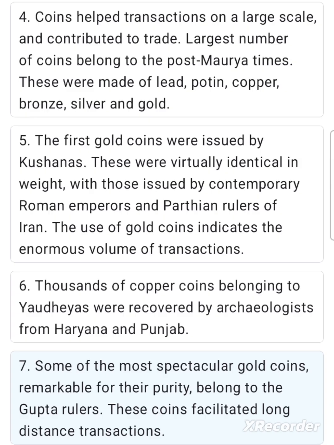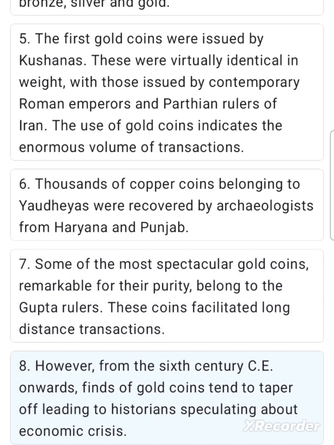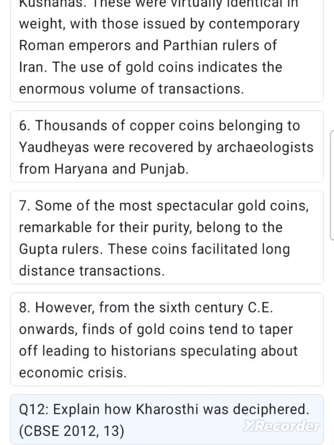Some of the most spectacular gold coins, remarkable for their purity, belong to the Gupta rulers. These coins facilitated long-distance transactions. 8. However, from the 6th century CE onwards, finds of gold coins tend to taper off, leading historians to speculate about economic crisis.